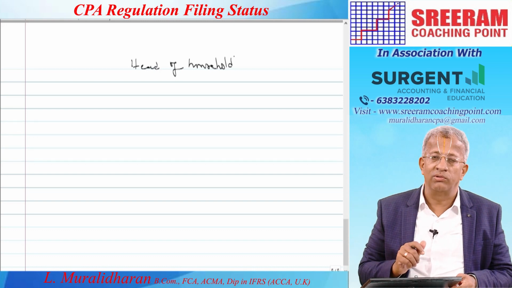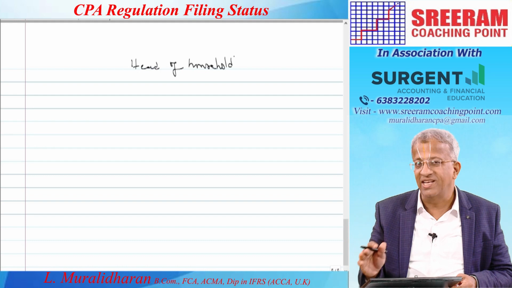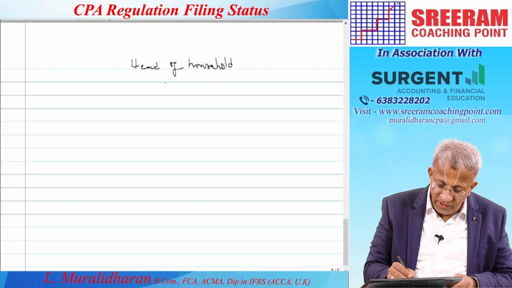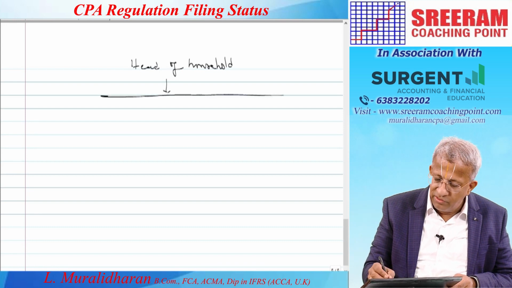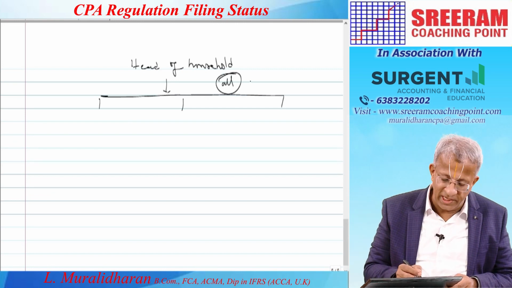So, in this background, let us know about those conditions that we have to satisfy to take it up under head of household. It is to be understood that there are 3 conditions. All the 3 conditions are to be satisfied.